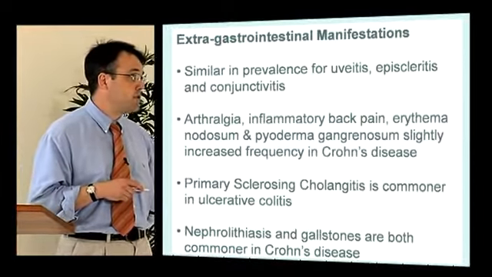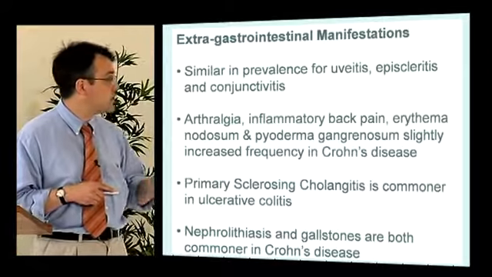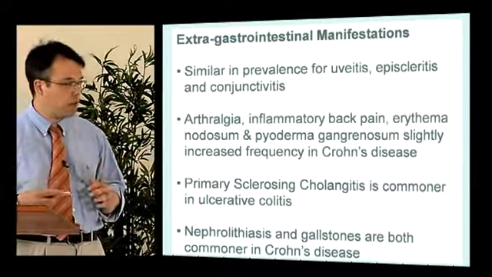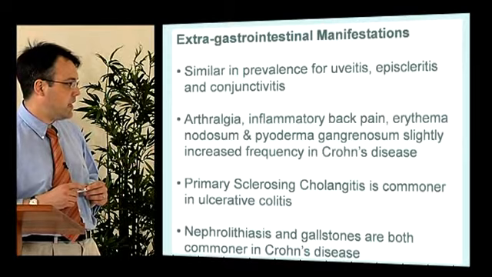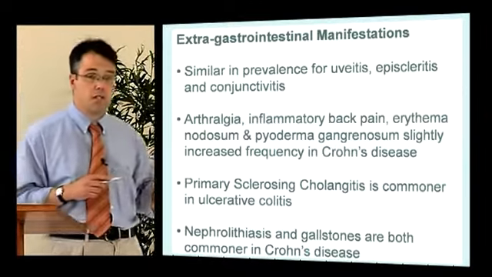Arthralgia, inflammatory back pain, the skin complaints are perhaps more common in Crohn's rather than UC. PSC is more common in UC, and stones are more common in Crohn's.